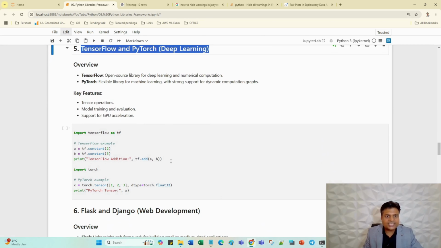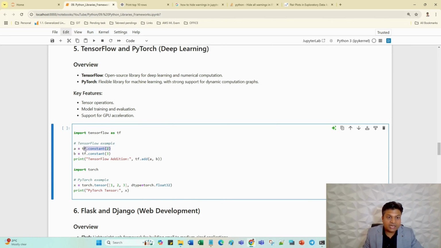Just understand the syntax of TensorFlow and PyTorch here. For example, in Python, we declare the variable a equal to a value, b equal to a value, and then add or subtract. But here we have to use TensorFlow: tf.constant 2 and tf.constant 3. So a means 2 and b means 3, and I'm adding them. Same thing with PyTorch. This is the syntax: torch comes from import torch, tensor 1 2 3, and dtype equal to torch.float. So this is float type, and I'm printing this one.